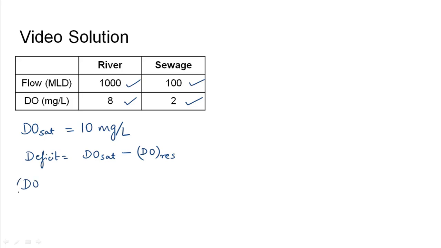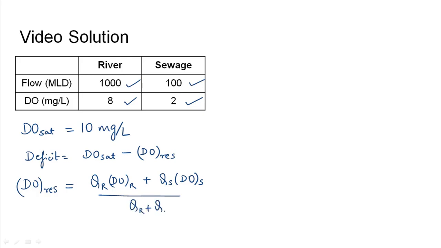So trying to find the resultant DO, we will apply the weighted average formula, that is QR into DO of river plus flow of sewage into DO of sewage divided by the total flow.